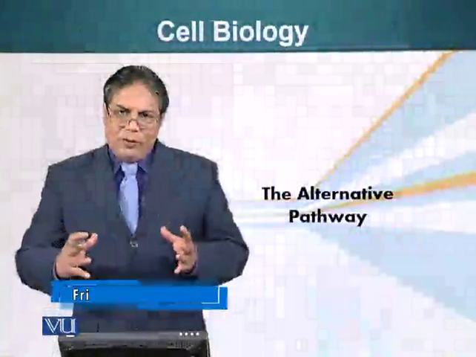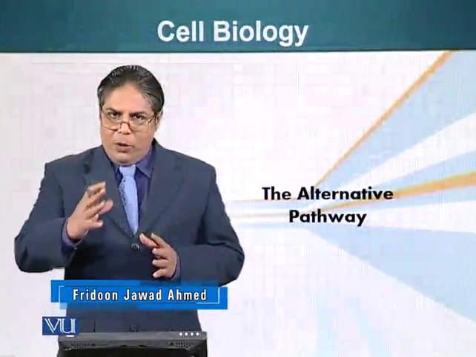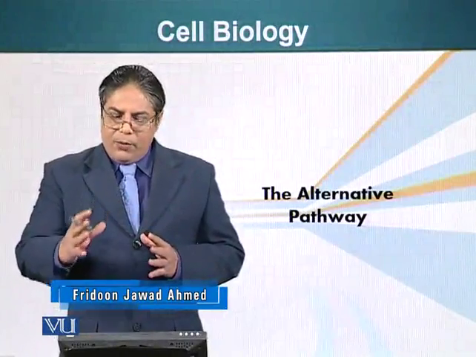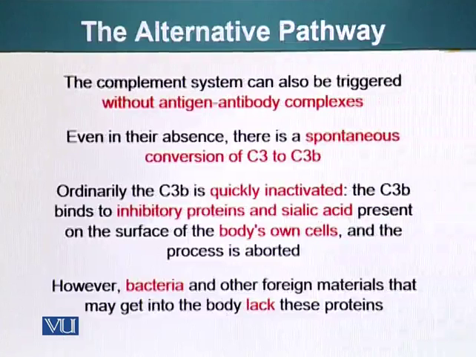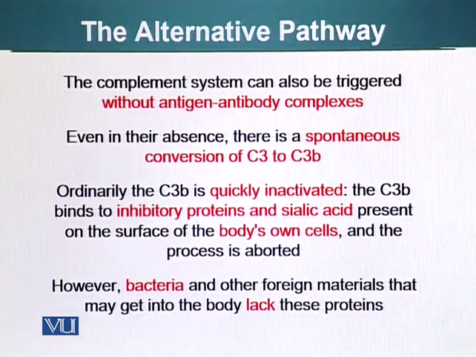So we are talking about the complement system. We talked about the classical pathway. Now we are going to talk about the alternative pathway. The complement system can also be triggered without antigen-antibody complexes. Even in their absence, there is a spontaneous conversion of C3 to C3b.